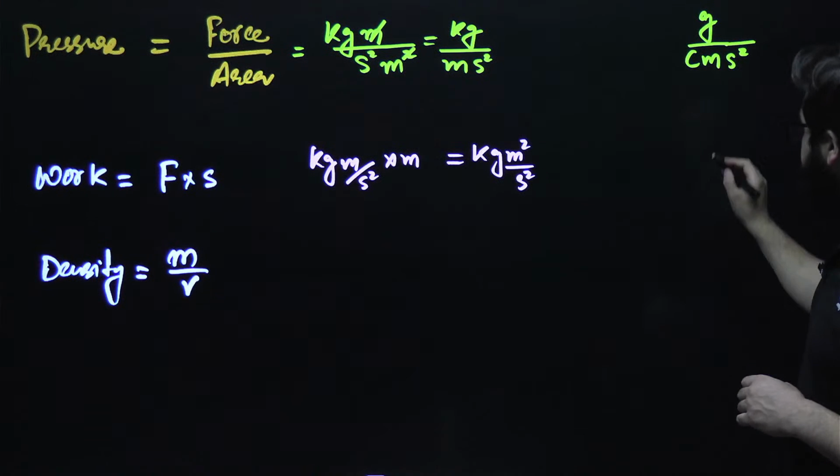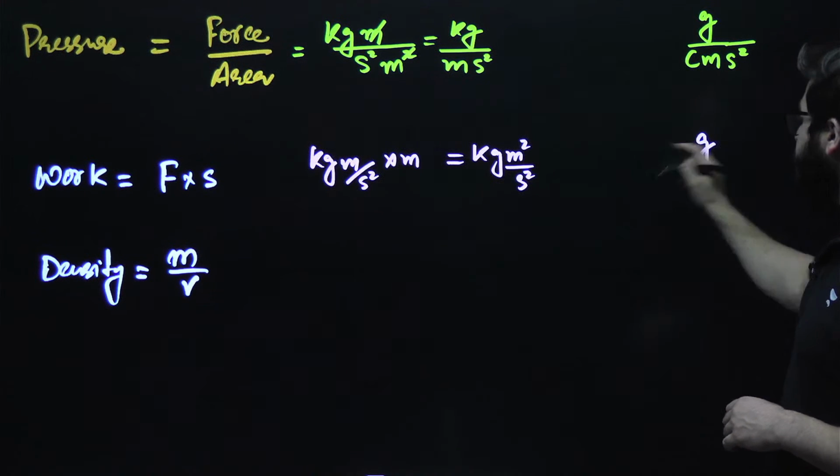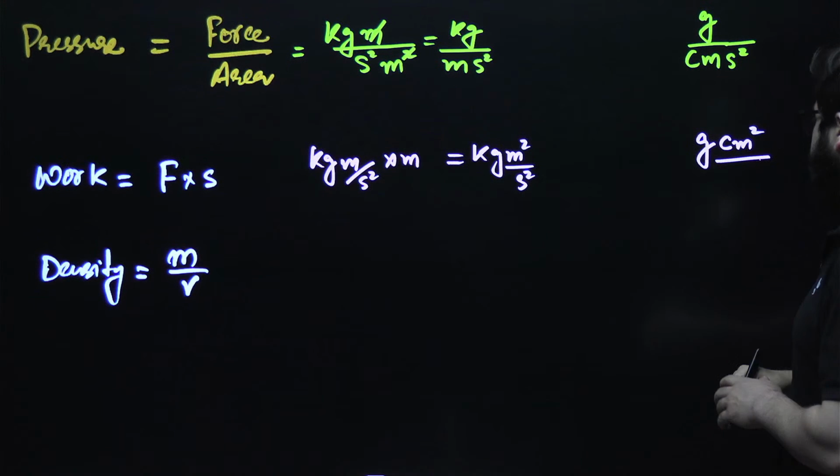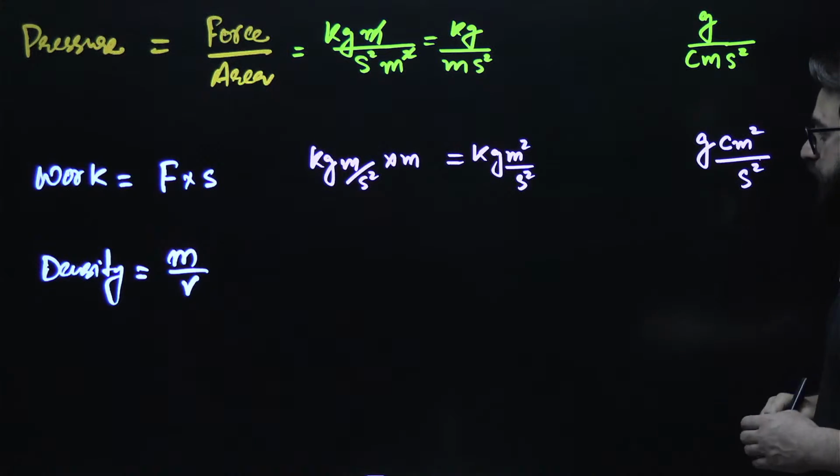And in CGS, instead of kg, this will be gram, instead of meter you write centimeter square upon second square only.